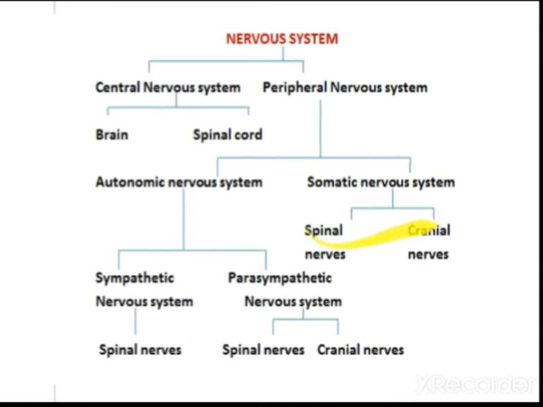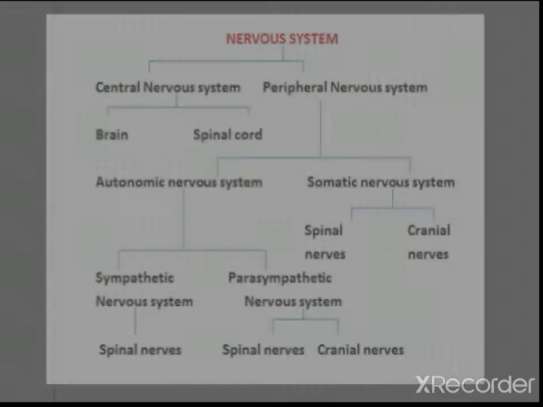The somatic nervous system consists of spinal nerves and cranial nerves. The autonomic nervous system can be classified once again into sympathetic and parasympathetic nervous system, which also have their own spinal nerves and cranial nerves. This is how the nervous system can be classified.